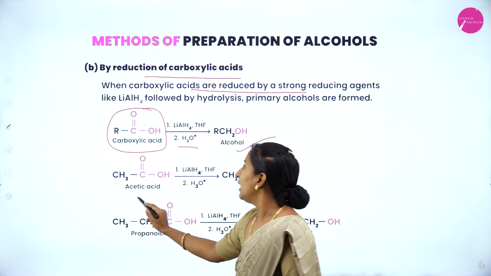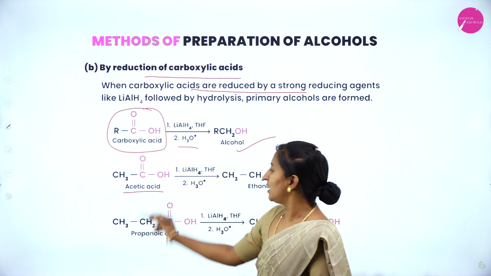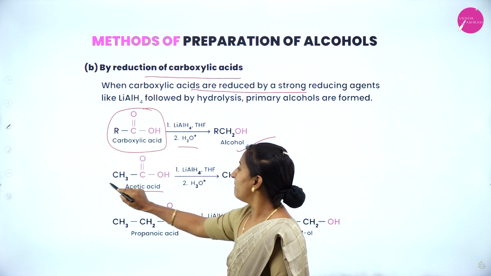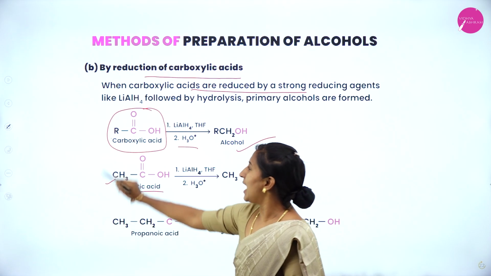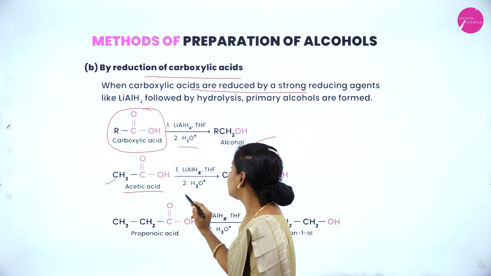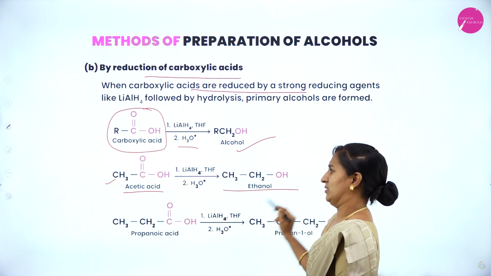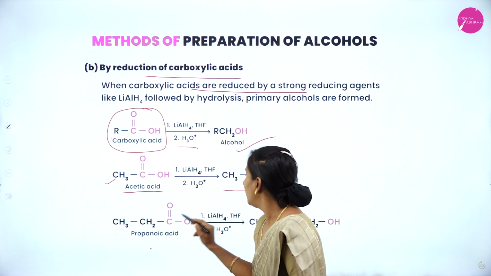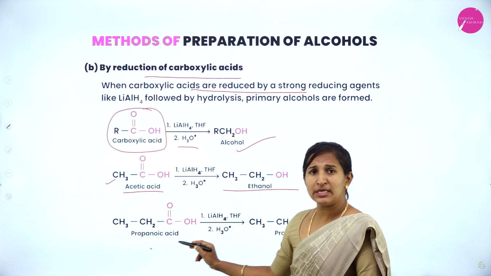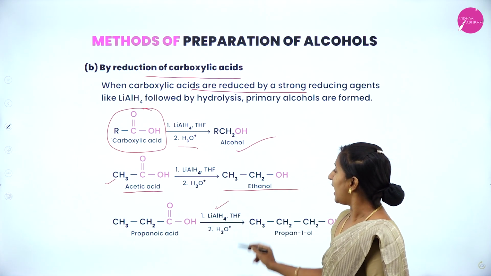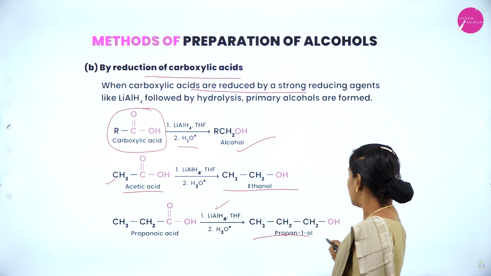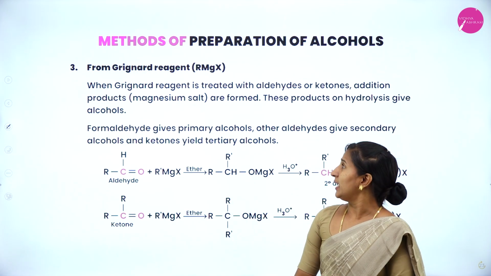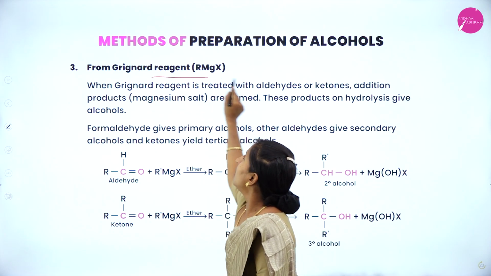For example, if we take acetic acid, here I am going to replace only the alkyl group by a methyl group. That means the R group by methyl group gives ethanol. So if we take propanoic acid in the presence of the strong reducing agent lithium aluminum hydride and THF, it gives propan 1-ol.